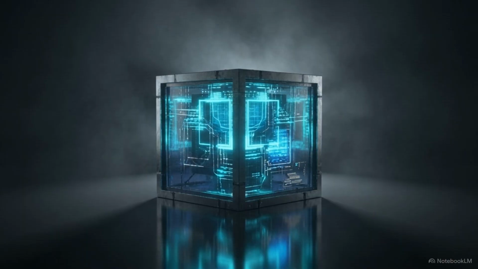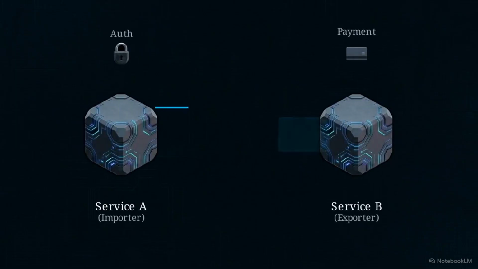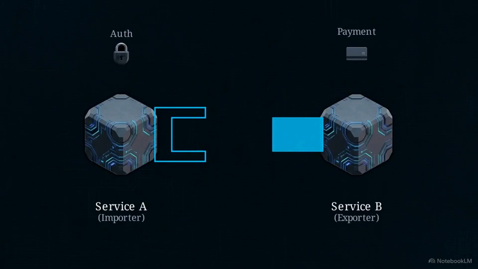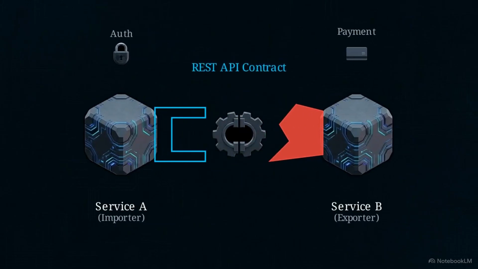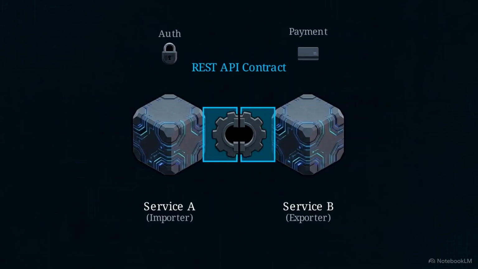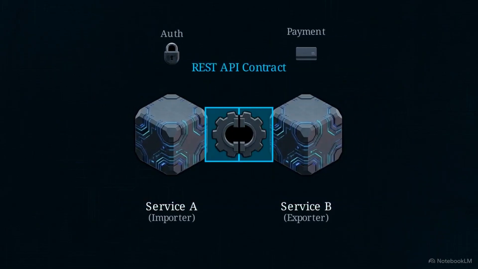The most basic worker within this structural grid is a component. Every component must export a specific capability, like processing a payment, and import required services. If a component changes its response format without warning, the connection fails, paralyzing the workflow. Connectors, like REST APIs, act as rigid contracts, verifying compatibility before data flows.